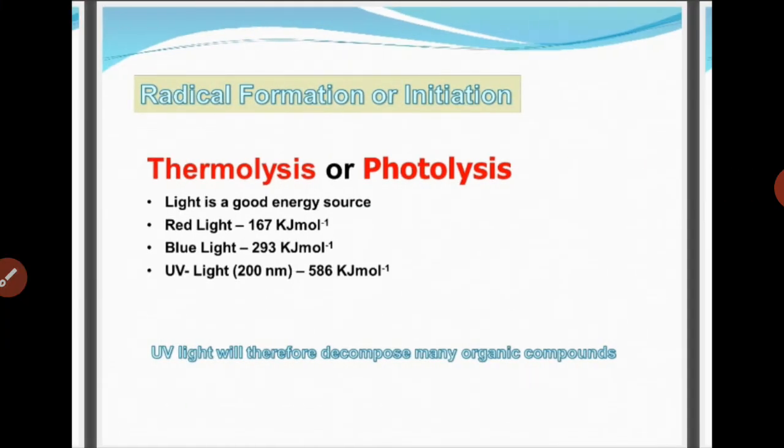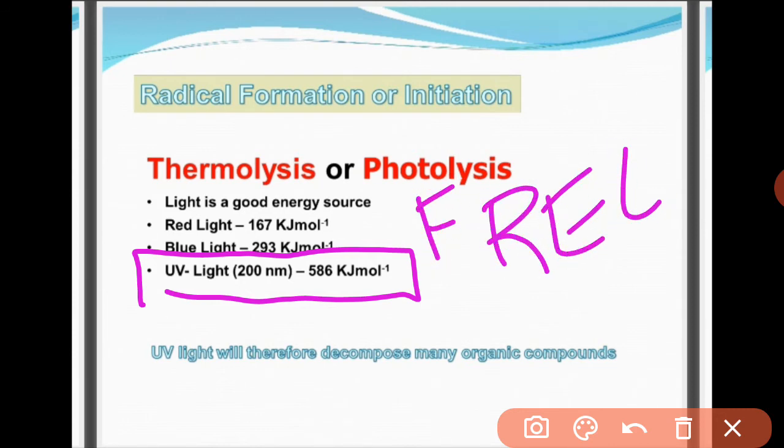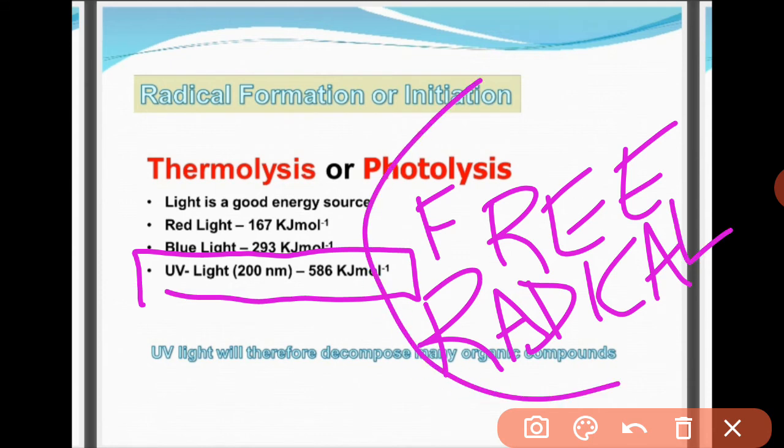Radical formation or initiation: how does a reaction initiate? It initiates by the thermolysis or photolysis method. Different wavelengths of light contain different energy. Okay, UV light is the strongest one, which contains the most energy to break a molecule to produce free radicals. Free radicals will not generate as easily. The generation of free radicals needs energy to break.